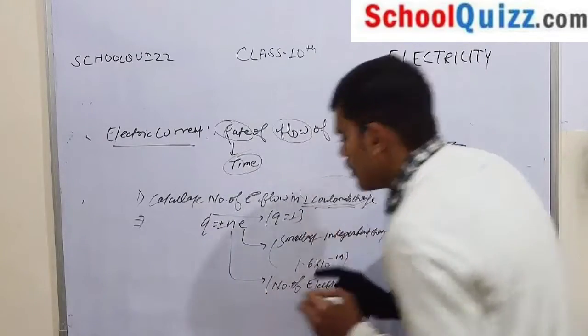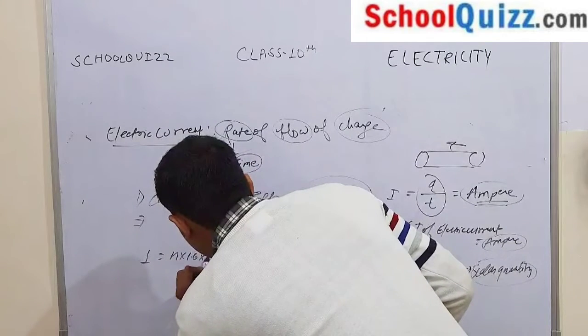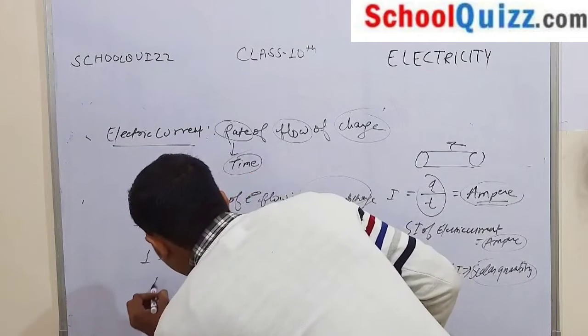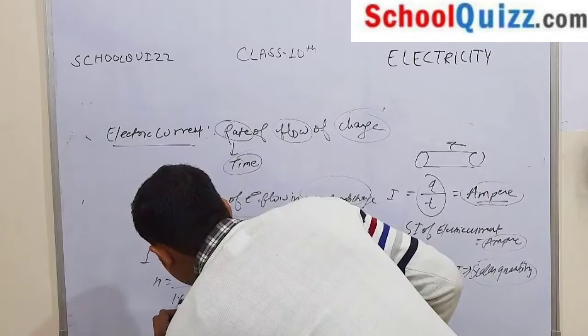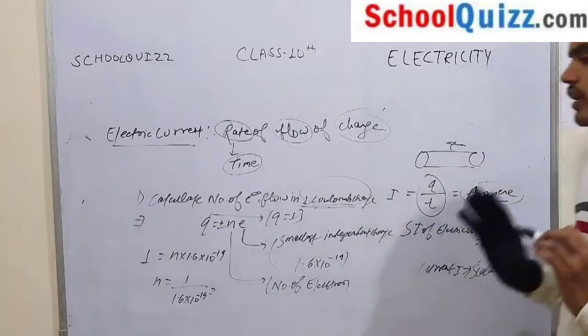So 1 = n × 1.6 × 10^-19, so n = 1 / (1.6 × 10^-19). Then calculate this further, you will get the answer.